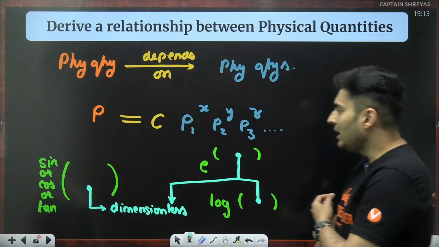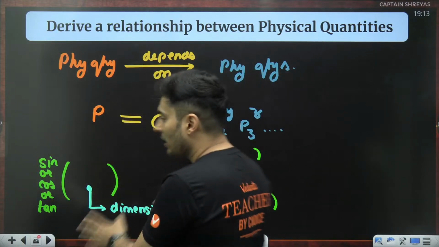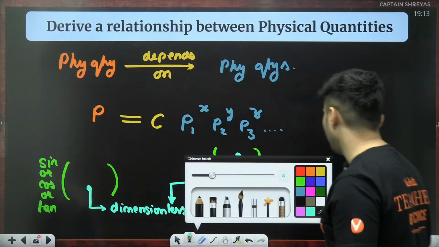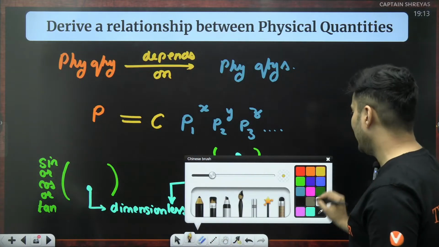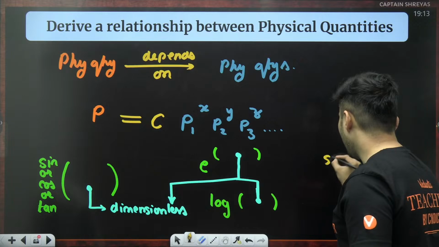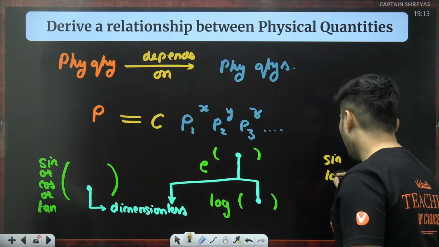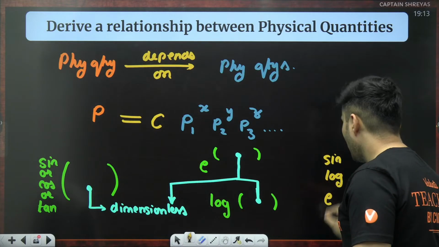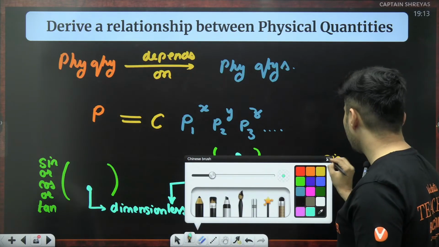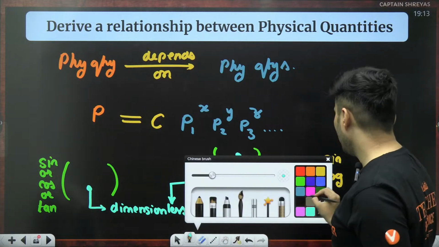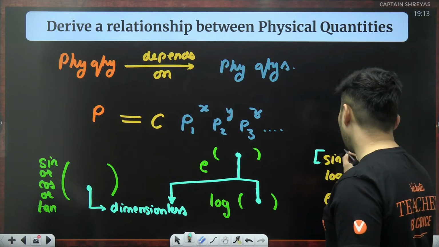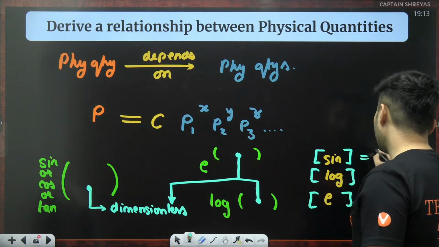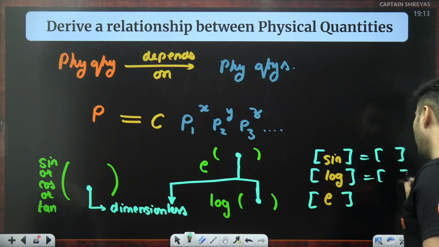Not just that, even this sine or log or cos or anything is also dimensionless. Keep that in mind. So if I find the dimensions of the sine or the log or the e raised to something, etc., it is dimensionless.